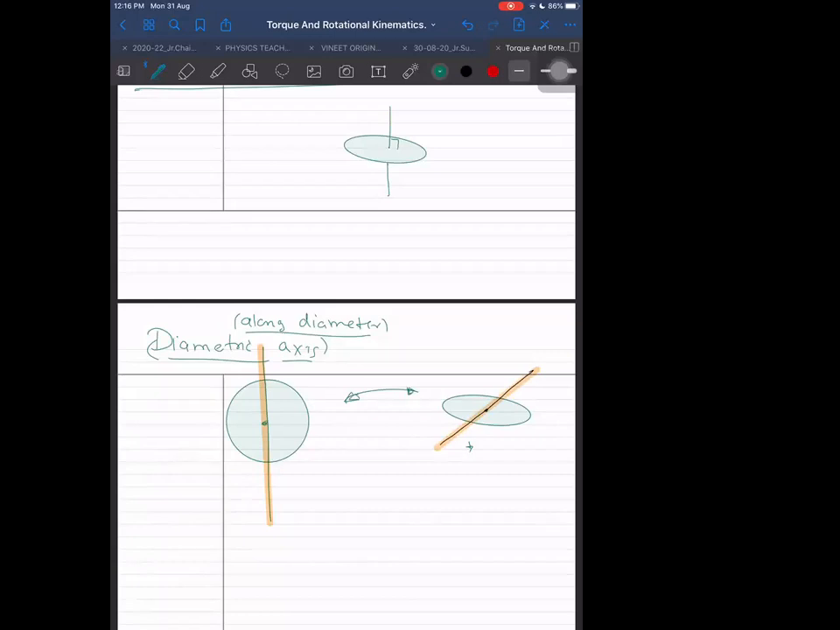We can say the left-hand side is the top view of a disc lying on a horizontal surface, in a horizontal plane. The right-hand side is not a top view.